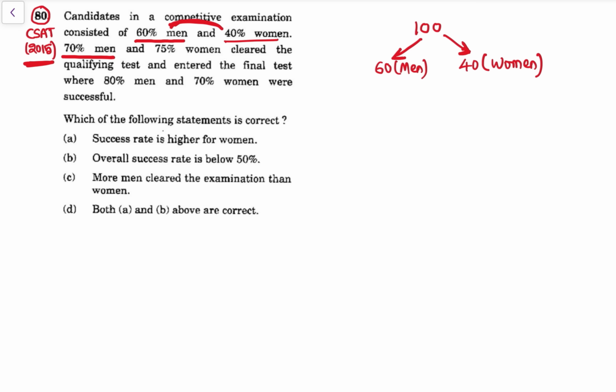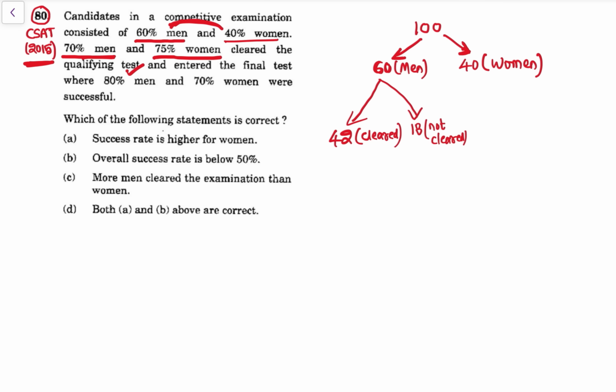Then 70% of men and 75% of women clear the qualifying test and enter the final test. See, 70% of men, that is 70% of 60. See, 10% is 6. 6 into 7 is 42. So 42 men out of 60 men, which is 70%, cleared. Then if 42 cleared, the remaining is 60 minus 42, that is 18. 18 not cleared.